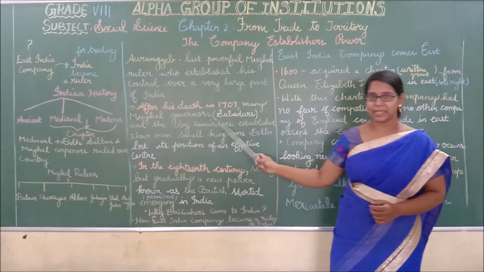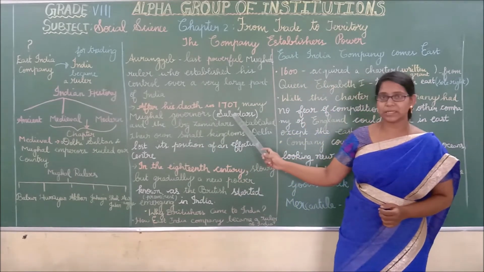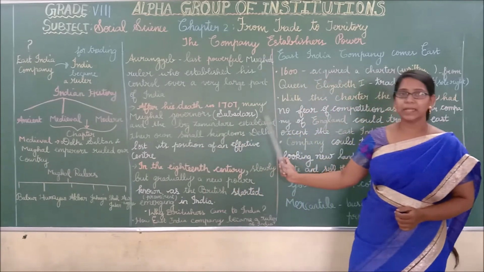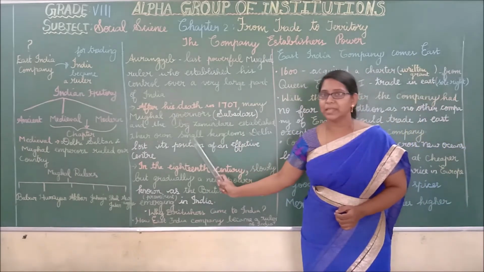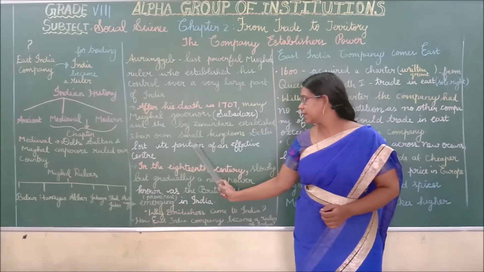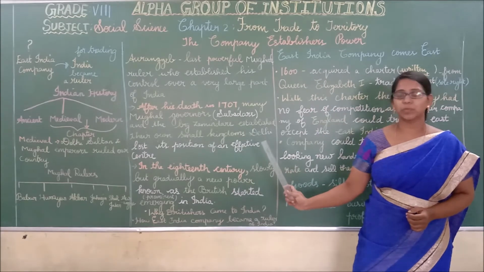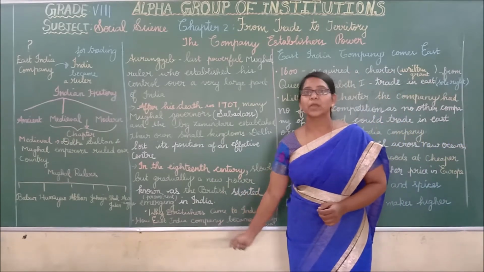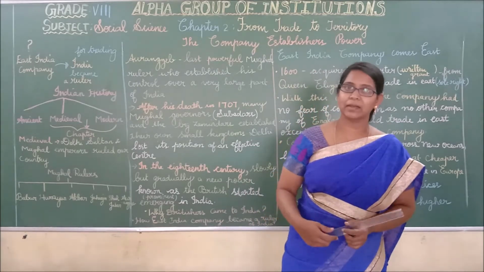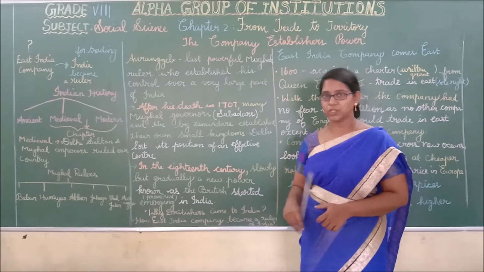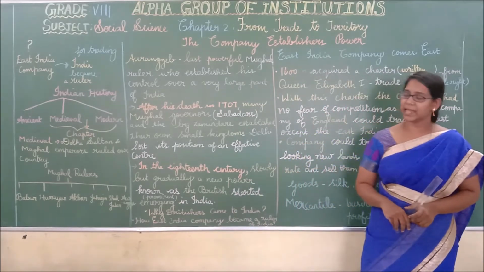After his death in the year 1707, many Mughal governors called Subadars and big Zamindars established their own small kingdoms. Delhi lost its position as an effective center. Delhi is the capital of our country, isn't it?